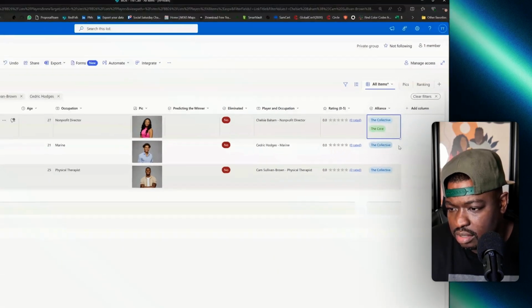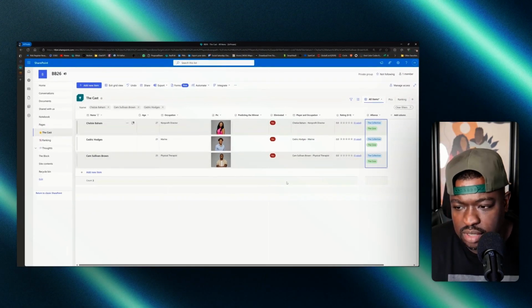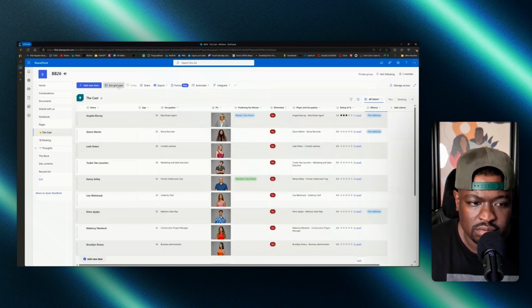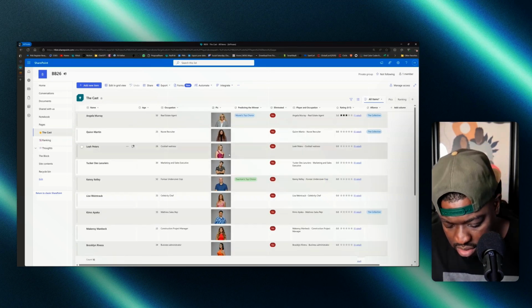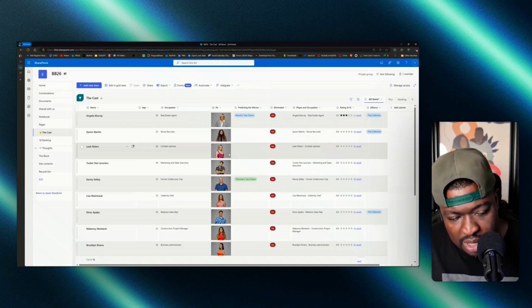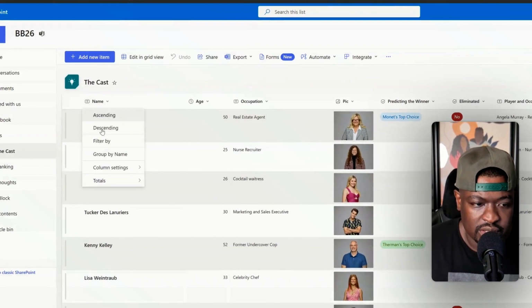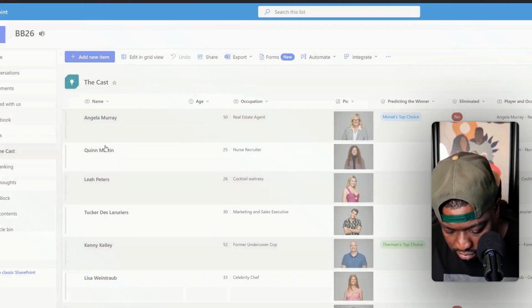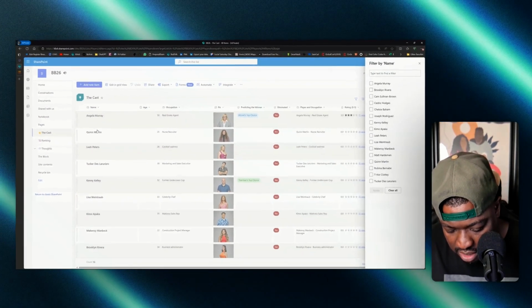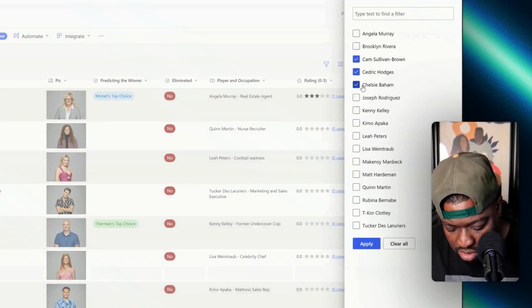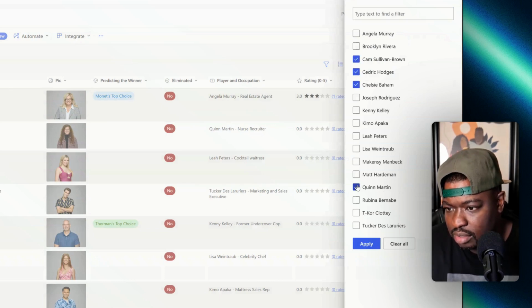Hit OK. All 3 of them are in the Core. I will clear the filter. Exit the grid view. And then we have the Pentagon. So the Pentagon now is Chelsea, Cam, and Cedric again. So Cam, Cedric, and Chelsea. And then there's also Quinn and Brooklyn.